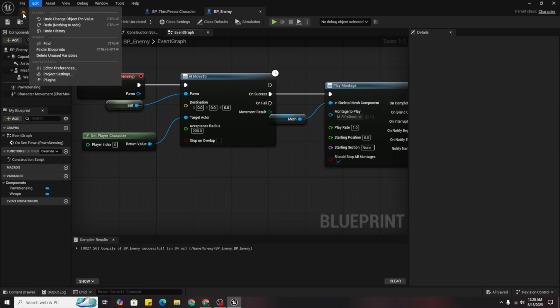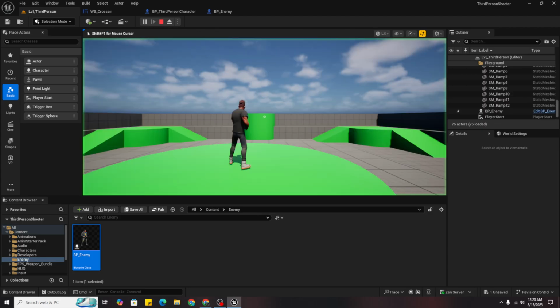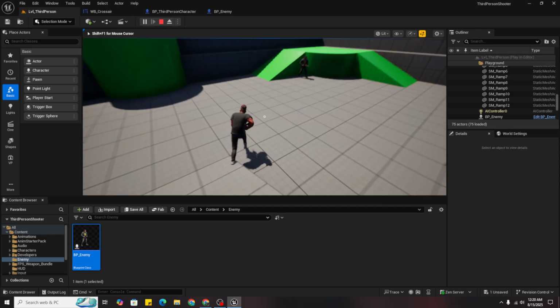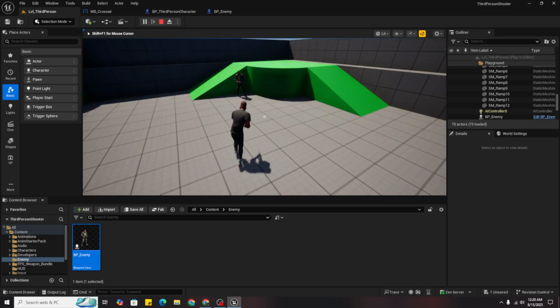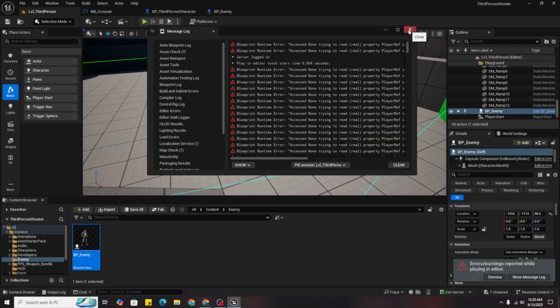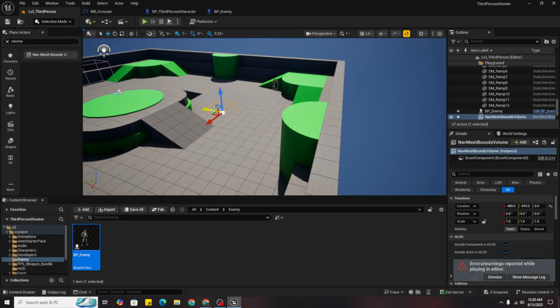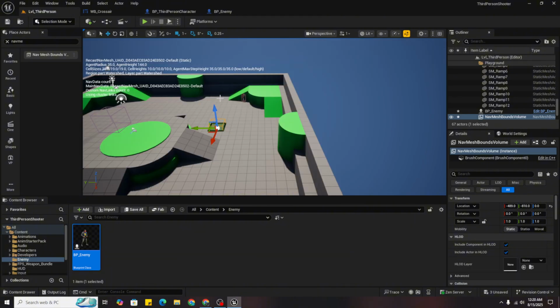So now if it comes to me, I didn't edit, so it's here. Now if I come inside, oh yeah, it's not moving, and there are a lot of errors. So first of all, add a nav mesh bounds volume and drag it into your level and press P. The green area is where the enemy can move. So press R and expand it like this.